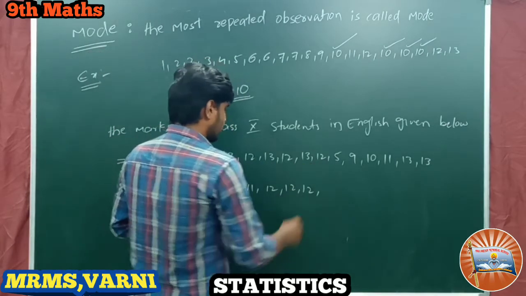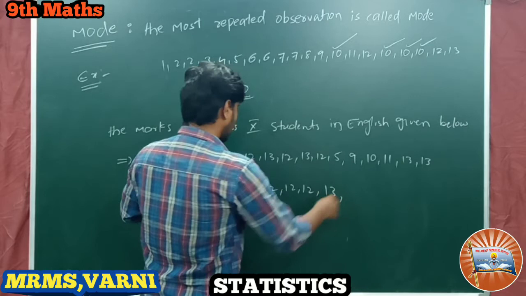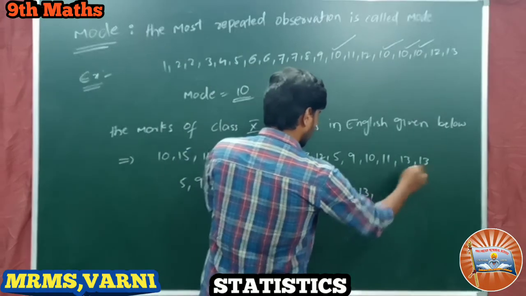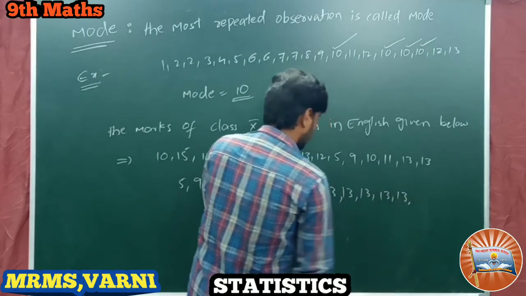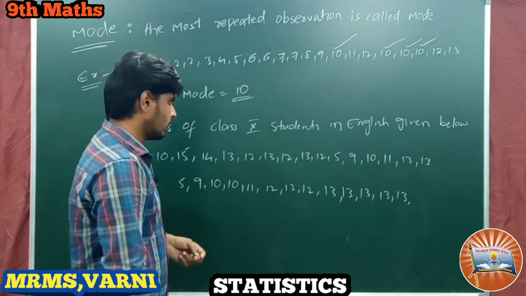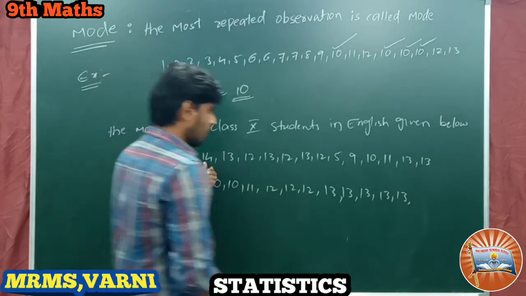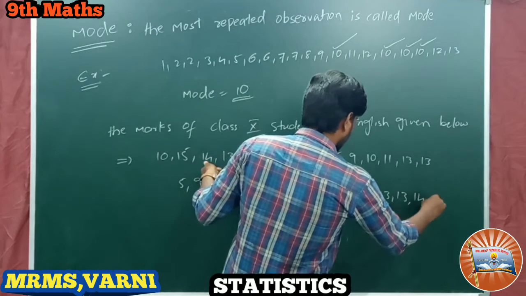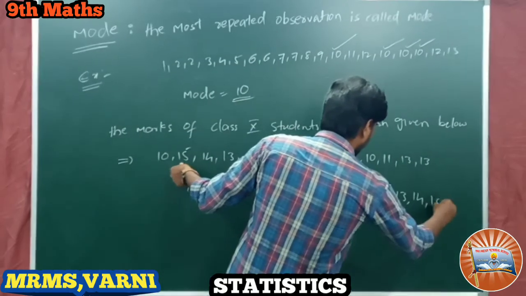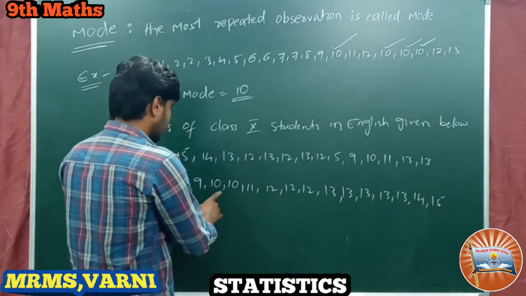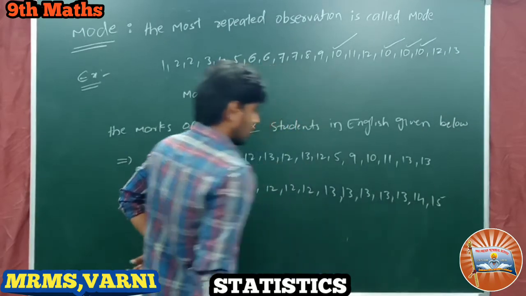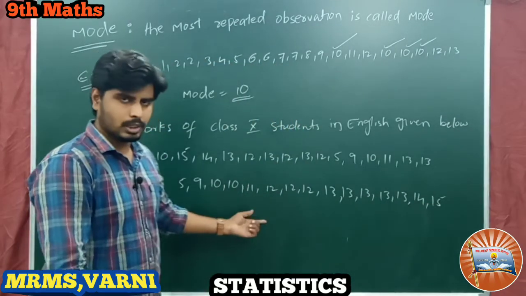Next 13s: 1, 2, 3, 4, 5. 13s, 5 are there. Any 16s? There is no 16. 14, 1 14 here, and 15, 1 15. So total, 15 students' marks are given here.